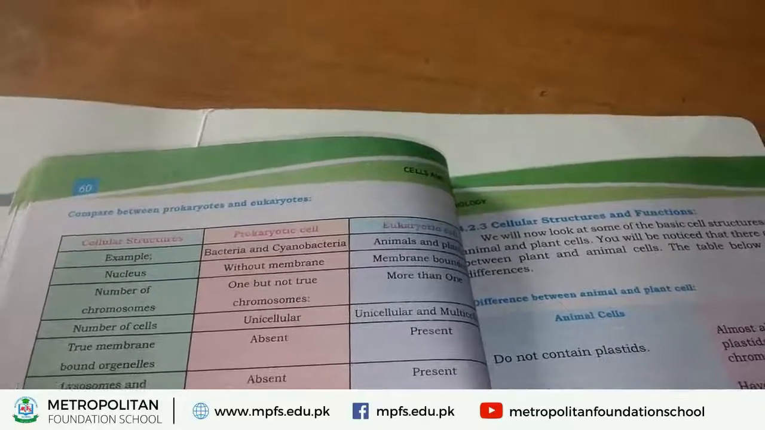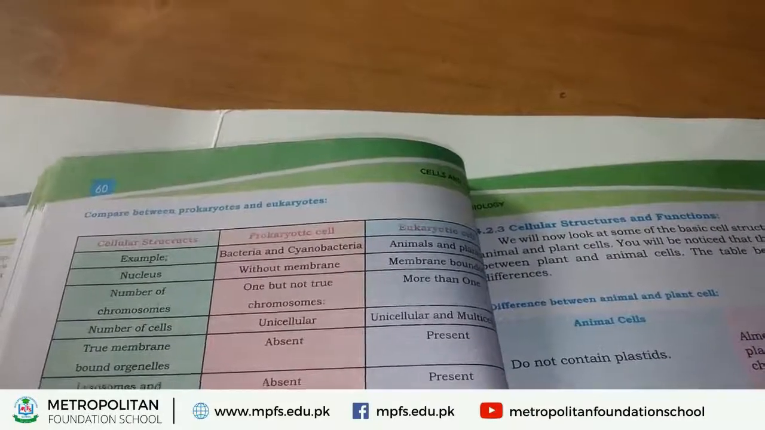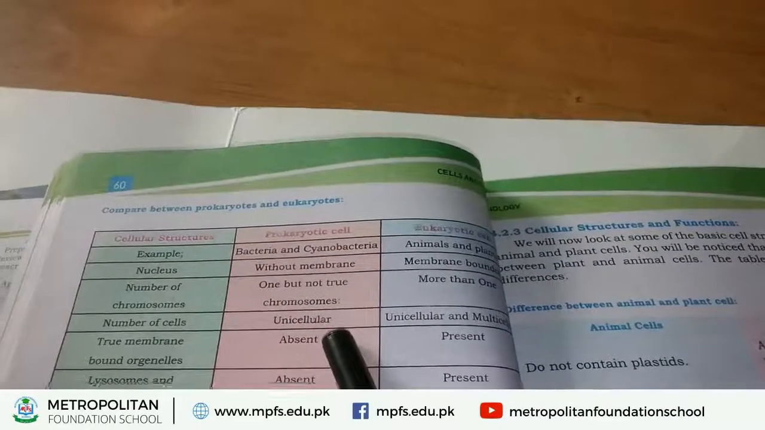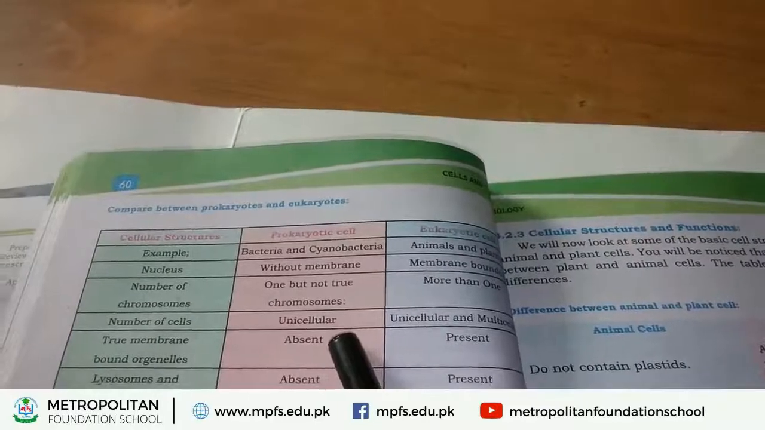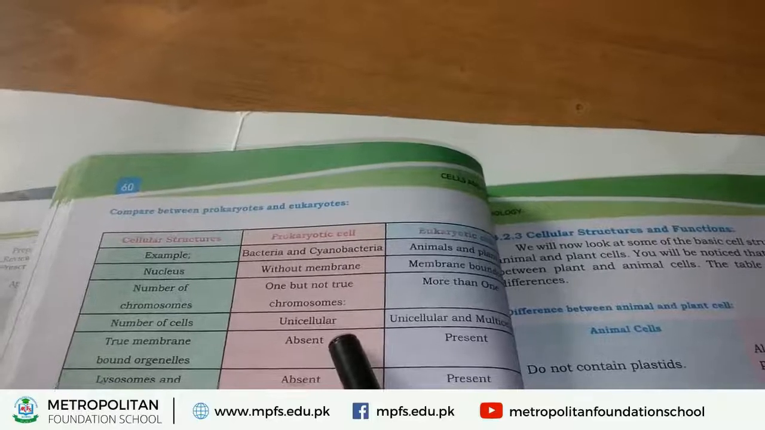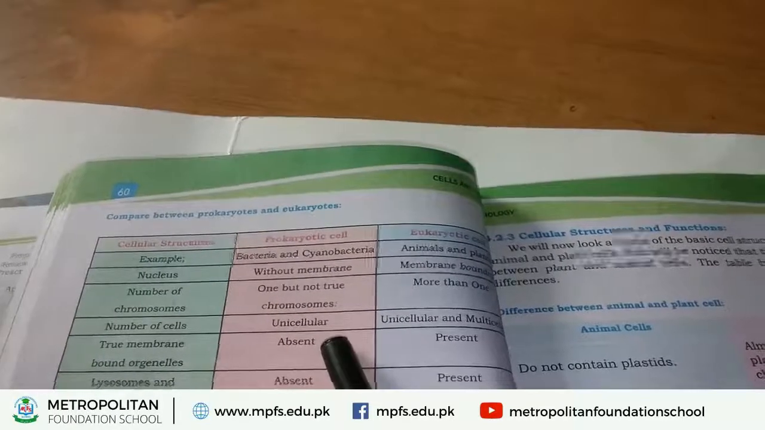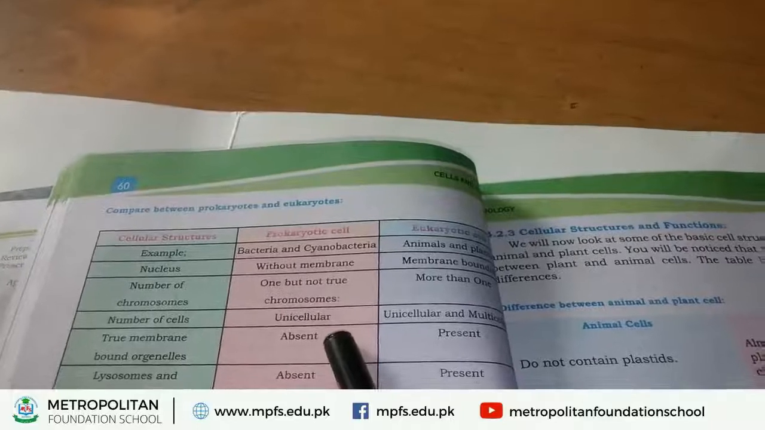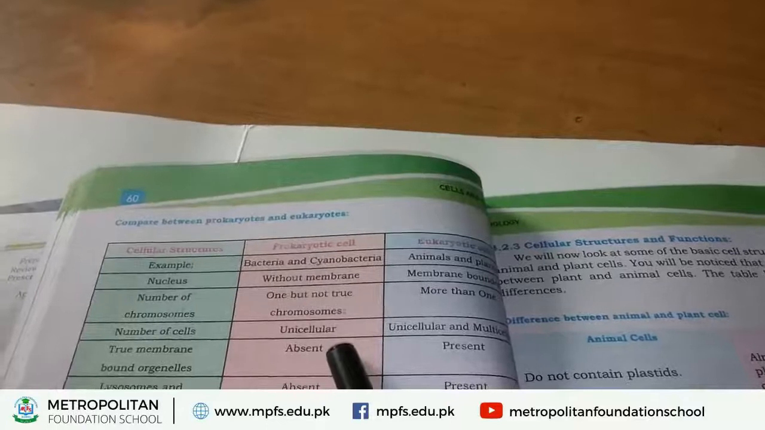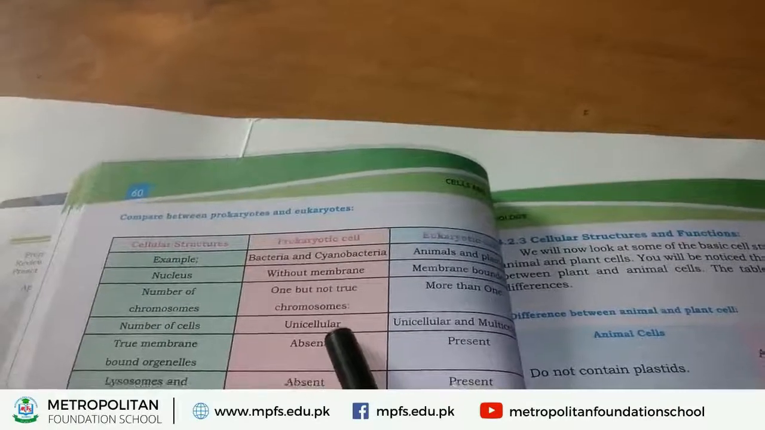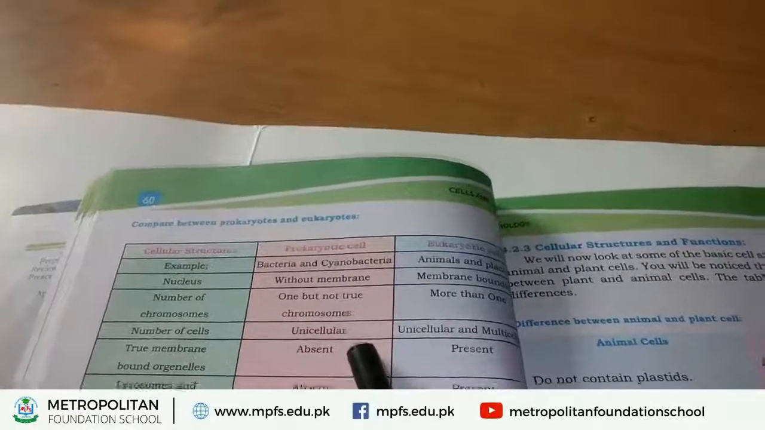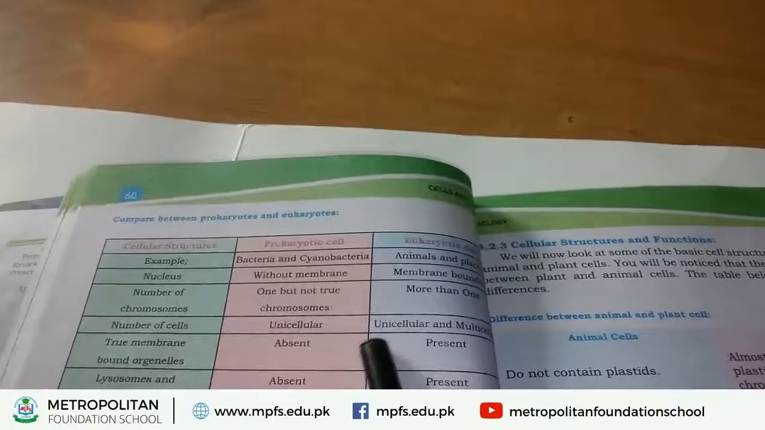If we study prokaryotes, prokaryotes are unicellular organisms. We already discussed the term unicellular. Unicellular means those organisms whose body is made up of only one cell, like bacteria, amoeba, paramecium. These are examples of unicellular organisms. And these are all called prokaryotic cells. All the unicellular organisms are called prokaryotic cells.